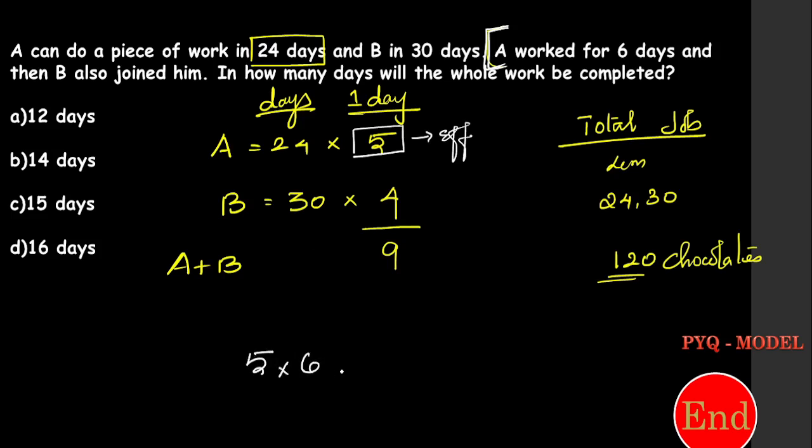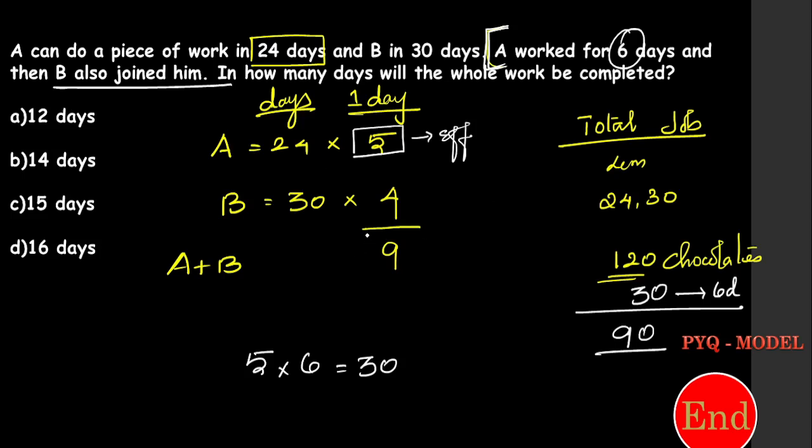Totally A worked for 6 days now. That's what is given here. So totally 30 chocolates was completed by A, right? So out of 120 chocolates, 30 chocolates was completed by A in 6 days. What is the remaining chocolate? Remaining is 90 chocolates. Now B also joined him.